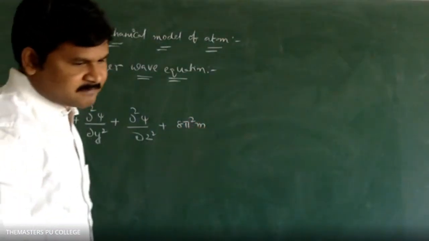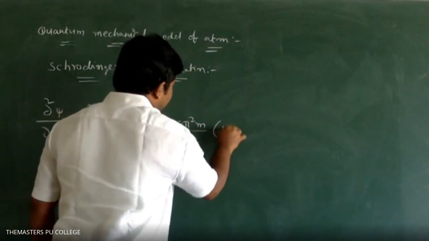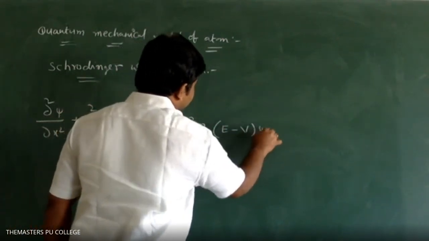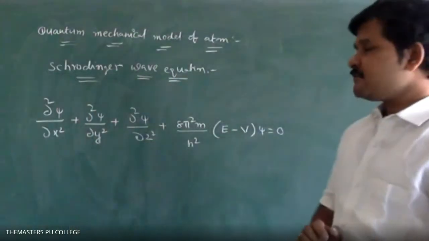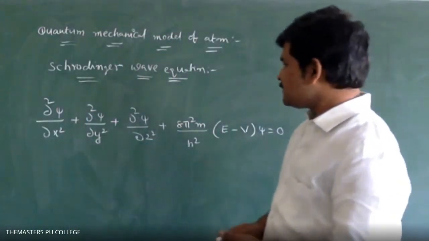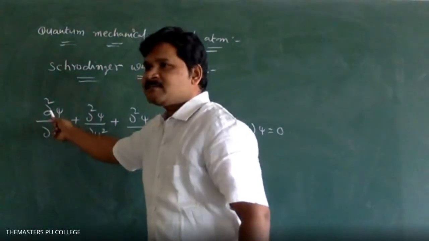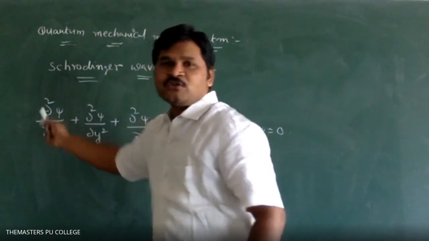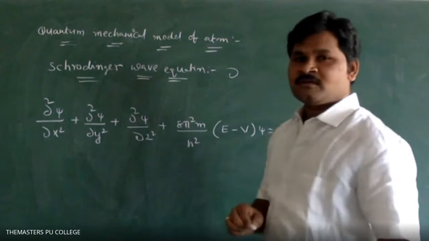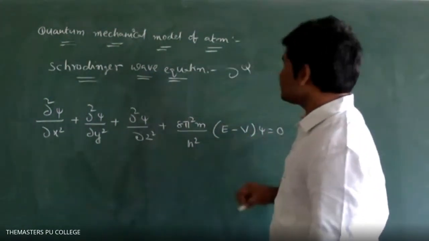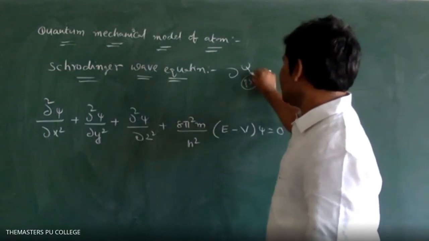Eight pi square m by h square into E minus V into psi is equal to 0. So this is the Schrodinger wave equation. These terms are mathematical terms. This symbol indicates dou. This is psi.